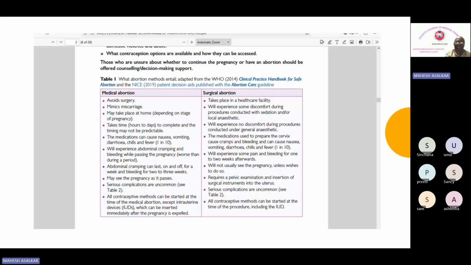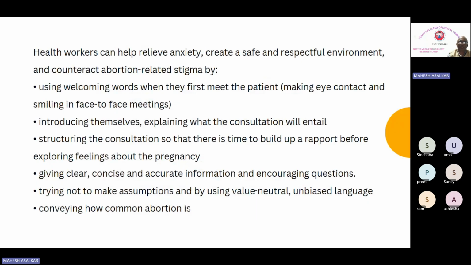It requires pelvic examination and use of surgical instruments into the uterus. Serious complications are not very common. Okay, and all contraceptive methods, including the IUD, can be used at the time of surgical method. Now health workers can help to relieve anxiety, create a safe and respectful environment, and counteract abortion-related stigma by using welcoming words when they first meet the patient, making good eye-to-eye contact, smiling in face-to-face meetings.